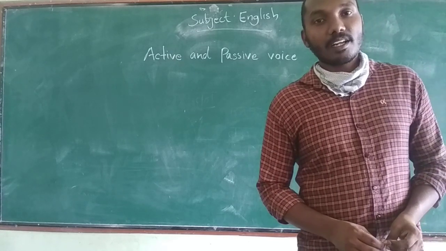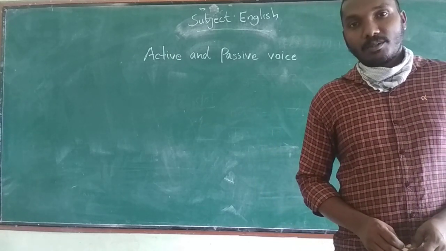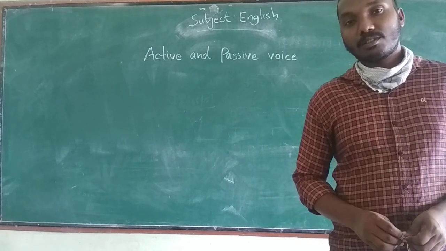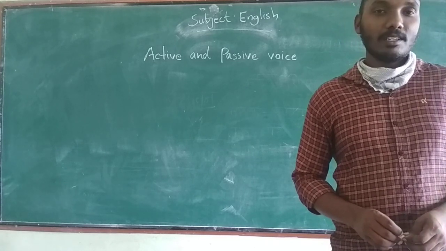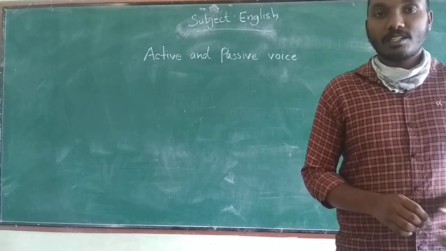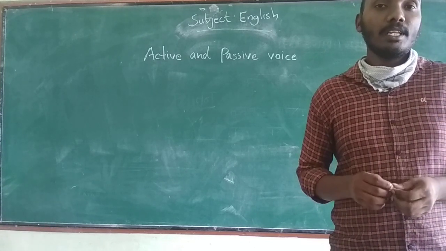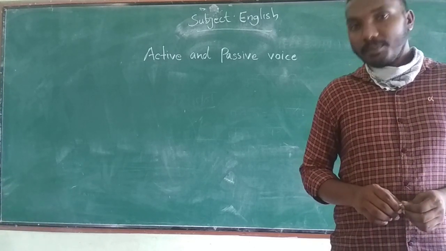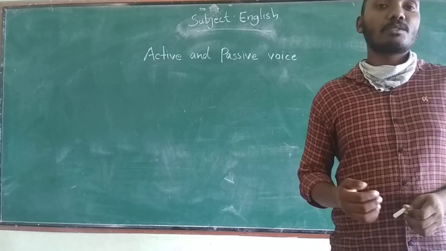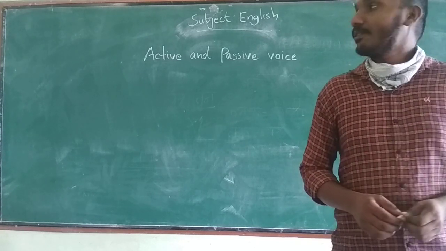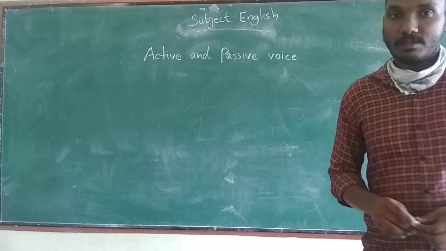As we know, in the English language we give more prominence to the subject. The person who is doing the action is called the subject. So we give more prominence to the subject in every sentence, but sometimes we can give prominence to the object also. Therefore we use active and passive voice.